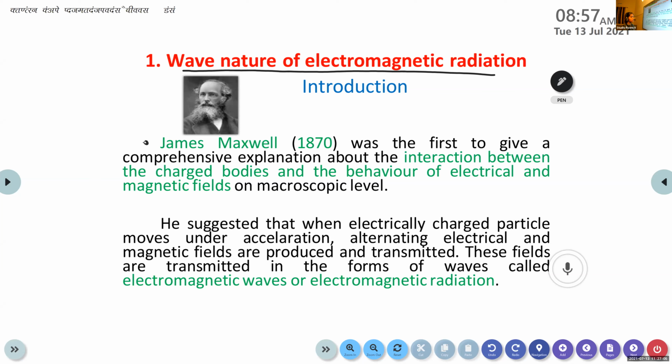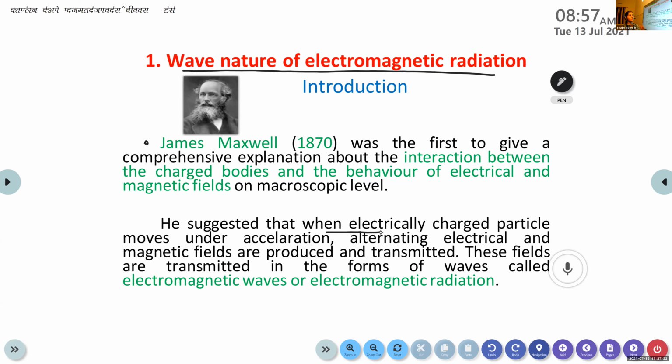He suggested that when electrically charged particle moves under acceleration, alternating electrical and magnetical fields are produced and transmitted. These fields are transmitted in the form of waves, and they are called electromagnetic waves or electromagnetic radiation.